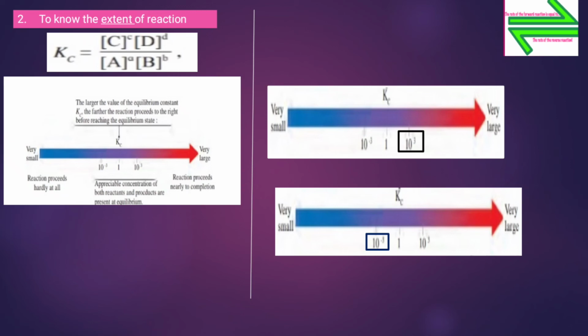Now students, see the diagram very clearly. From the diagram it is clear that if the value of Kc is 10 raised to 3 or becomes greater than 10 raised to 3, then the value of Kc is very large and the reaction proceeds near to completion.